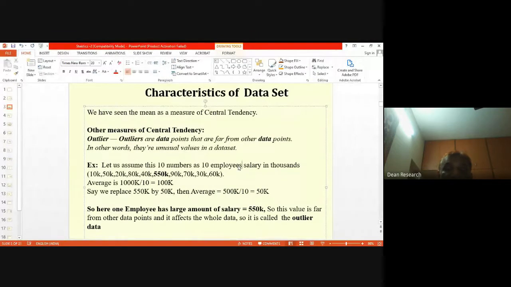The 10 employees' salaries are in thousands: 10K, 50K, 20K, 80K, 40K, and 550K, then 90K, then 70K, 30K, 60K.